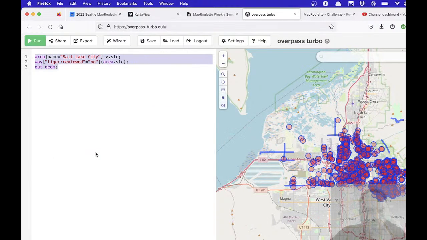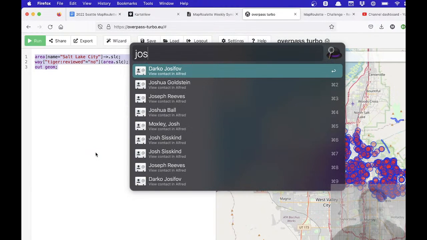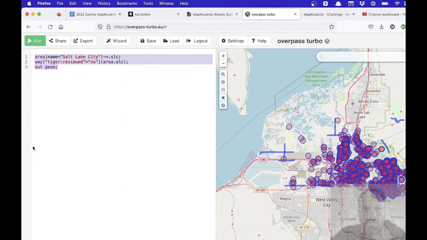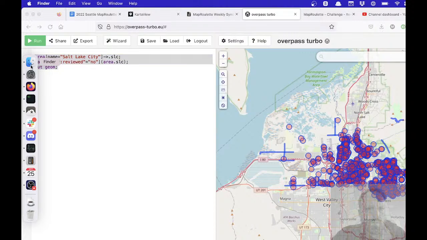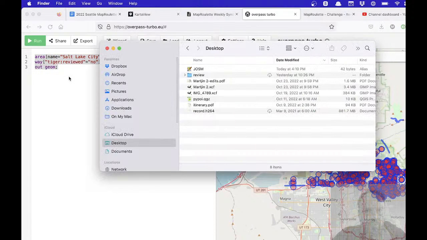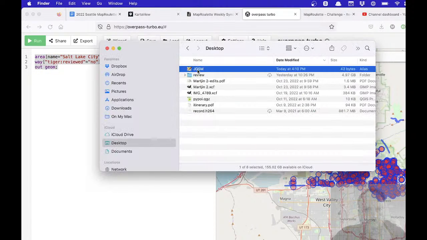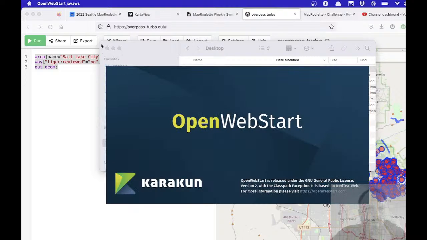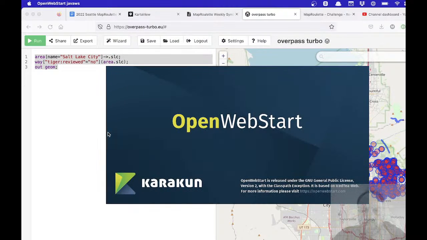Oh, I closed JOSM. What happened here? Desktop, JOSM. Okay, there we go. Sorry about that.